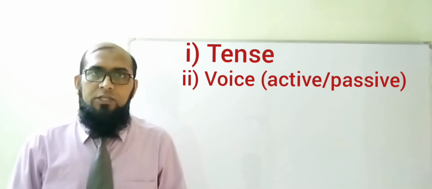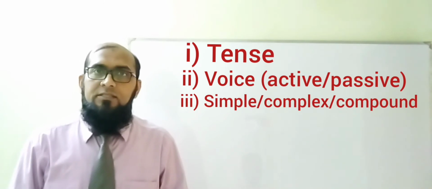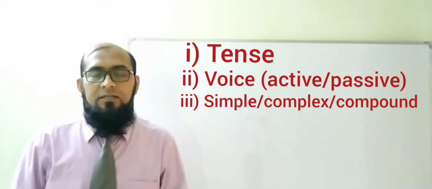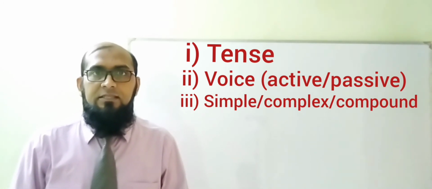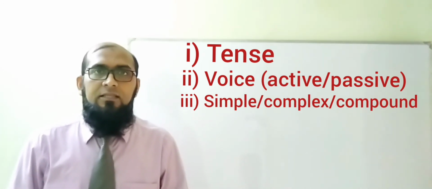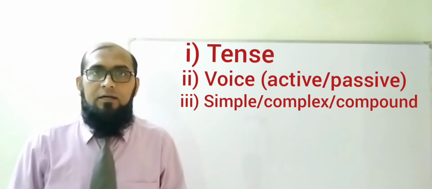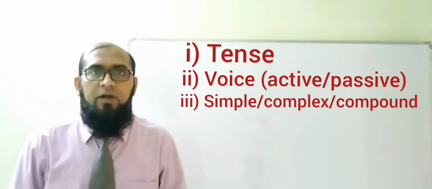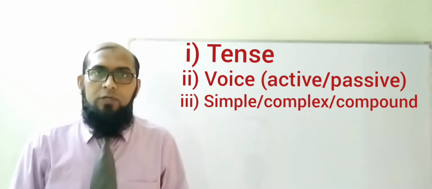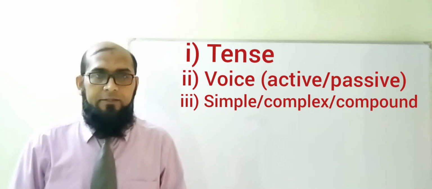Learners, number 3, you need to keep in your mind the sentence type: simple, complex or compound. If it is a simple sentence, then you will find a single verb there. But if it is a complex or compound sentence, you will find 2 verbs, 2 gaps, or one verb is given in the question, another verb is given in the bracket.